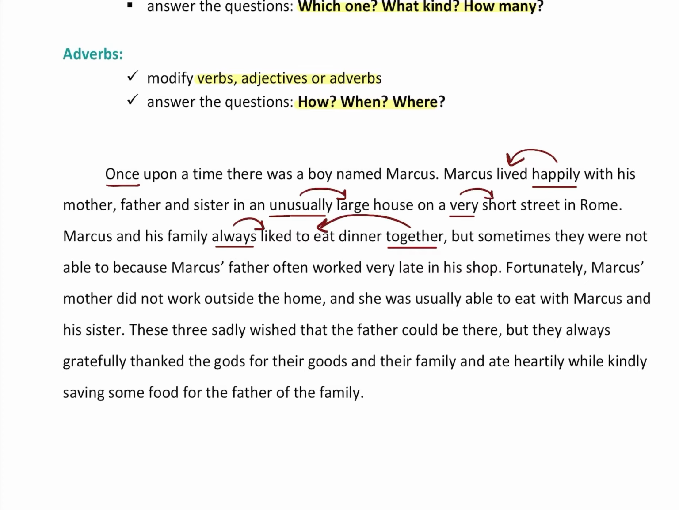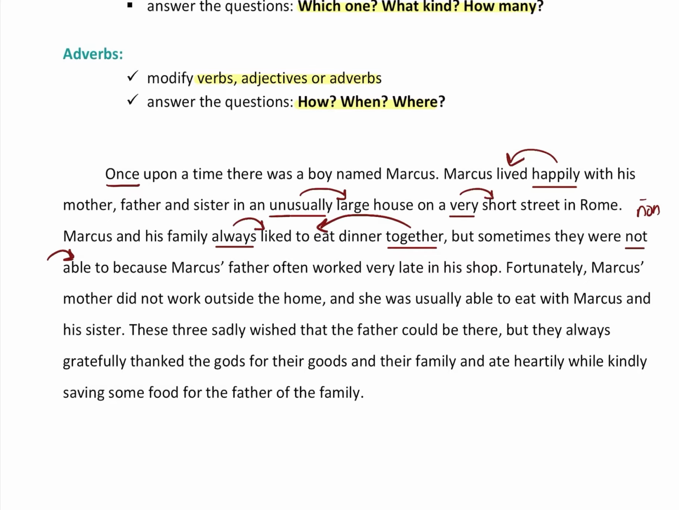Together. But sometimes they were not able to. All right. So not is probably a really familiar adverb to you. We use non, remember non, all the time? So not, how were they not able? Not able. So not comes, like in English and in Latin, non or not comes right before the verb.